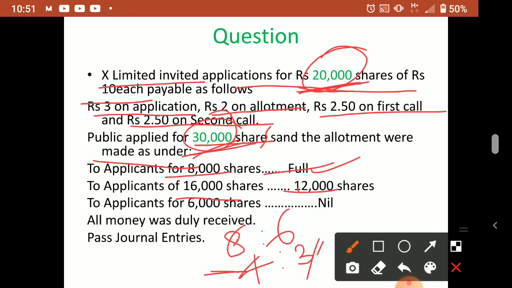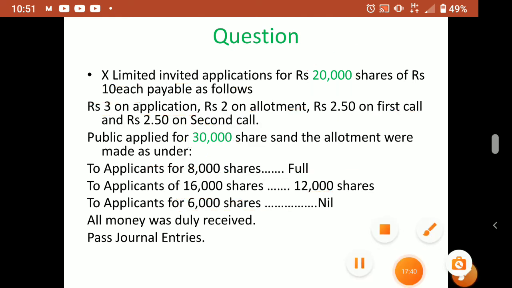And next is 6,000 shares nil. Here, those who asked for 6,000 shares were given nothing, meaning nil. Nil means rejected. Now once again I will write and show you. This is how to write in your notebook, I will tell you.